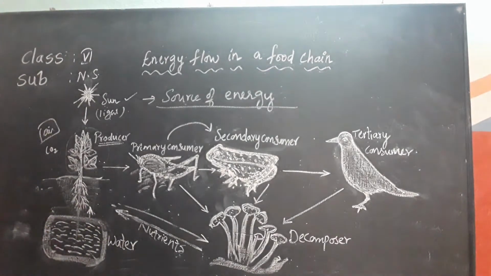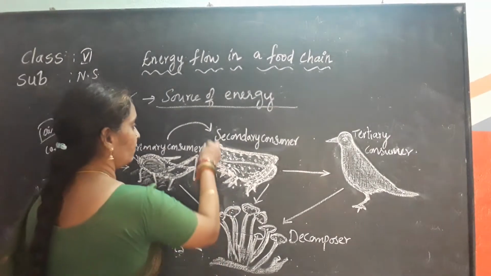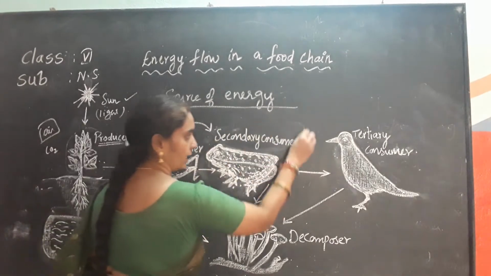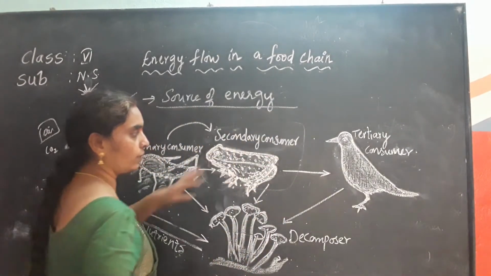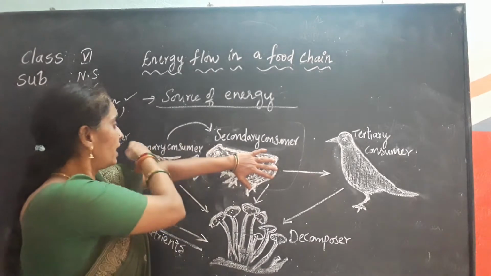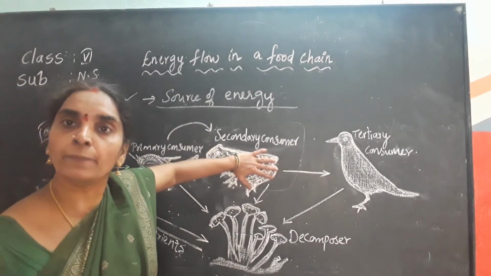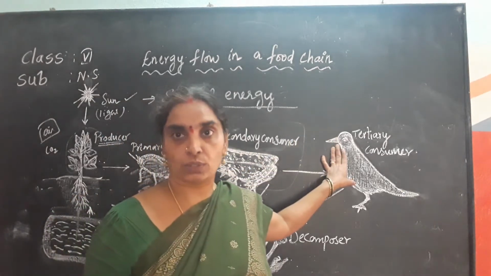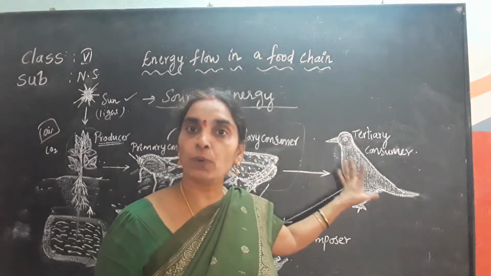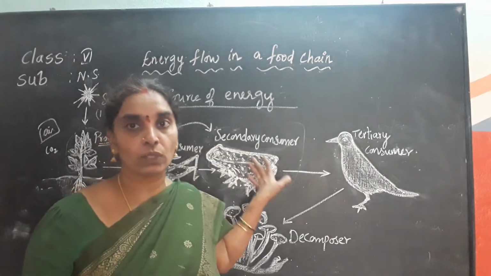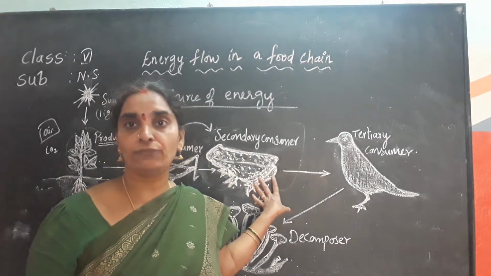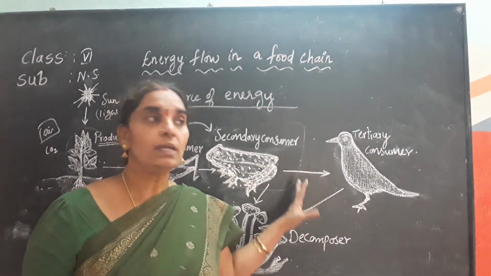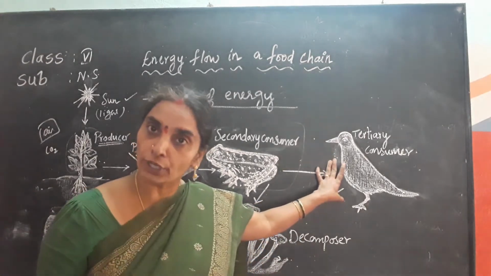Next, what happens to the crow if the frog was removed from this food chain? So here, if the frog is removed from here, will any change take place in the food chain? Can you guess? You know that the crow is an omnivore also. Is it clear? It depends both on grains and also animal food. That is, it's an omnivore. So, whether it can survive or not?